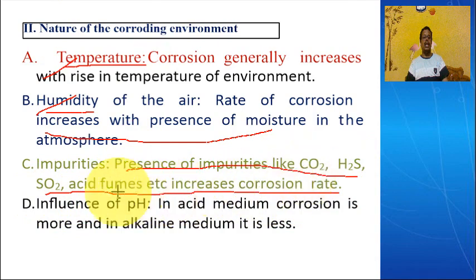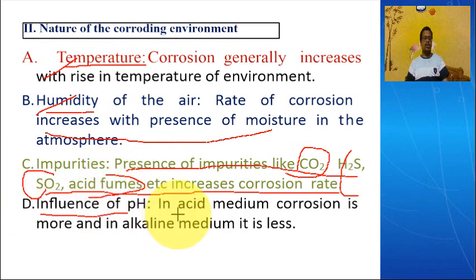I told you, if the carbon dioxide is more, then copper will get corroded. We wear copper ornaments, and the copper forms a greenish film on our skin. If hydrogen sulfide and sulfur dioxide increase, even silver gets corroded and turns black, right? If acid fumes increase and acid rains form, then the rate of corrosion also increases.